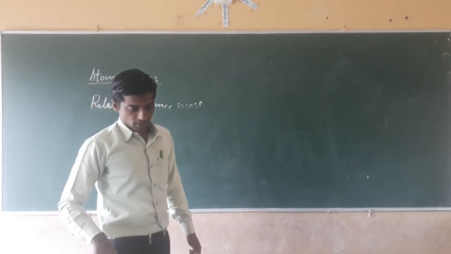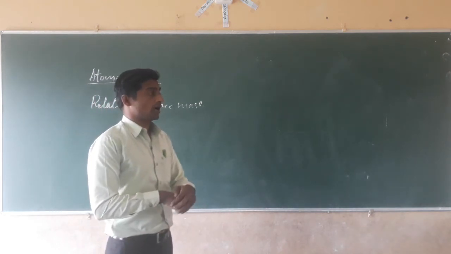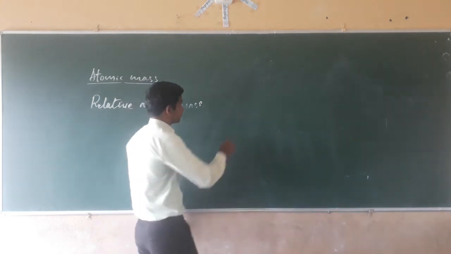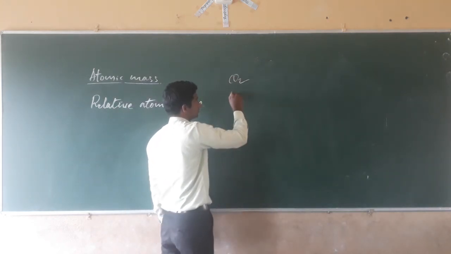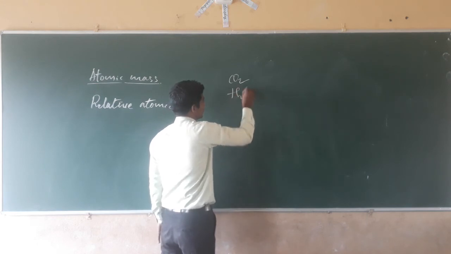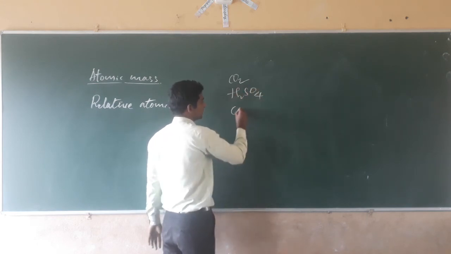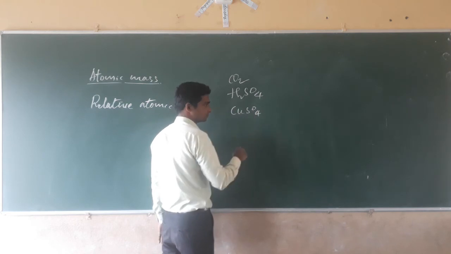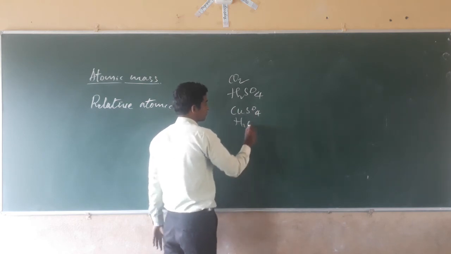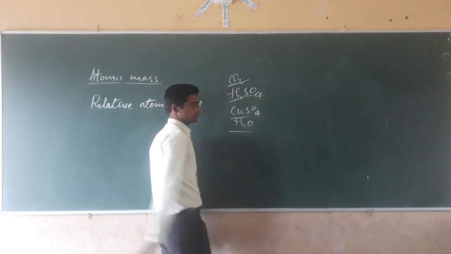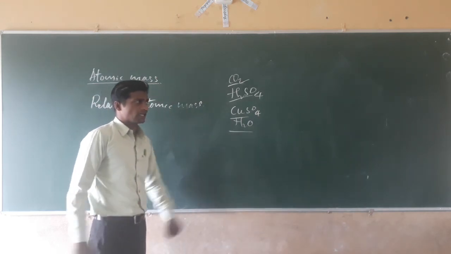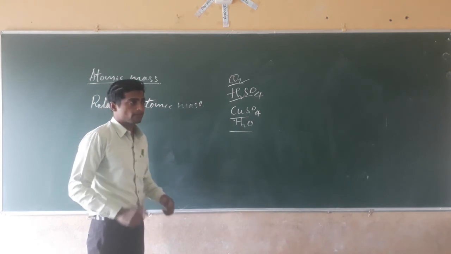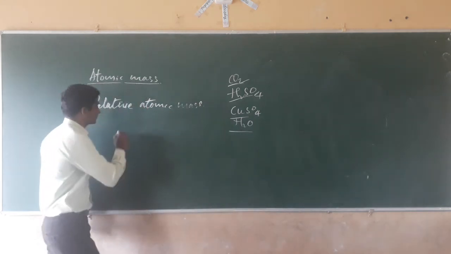How to write the formula? Before going to write the formula, you have to remember this. Different chemical formulas are there. Carbon dioxide is a formula. Then H2SO4 is a formula. CuSO4 is a formula. H2O is a formula. How do we write these formulas? Before studying how to write formulas, we have to know one term called valency.